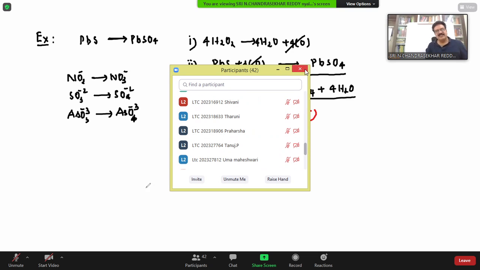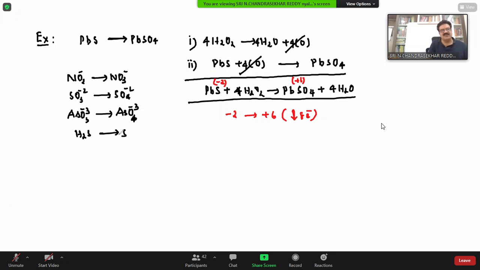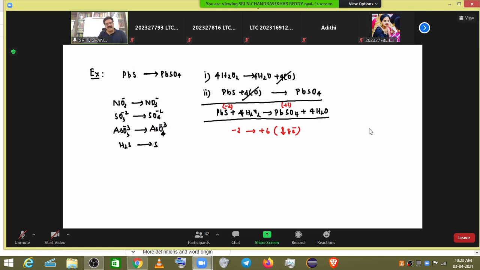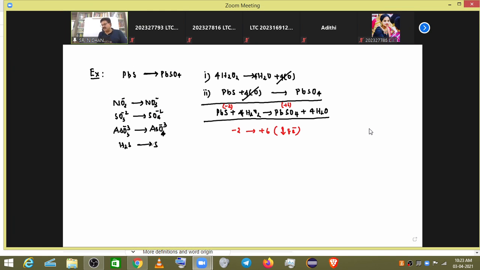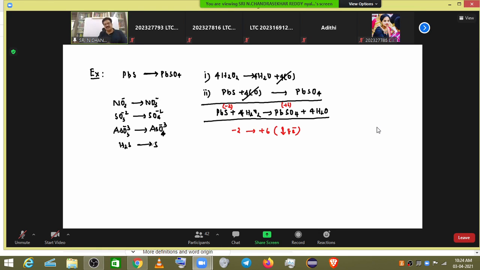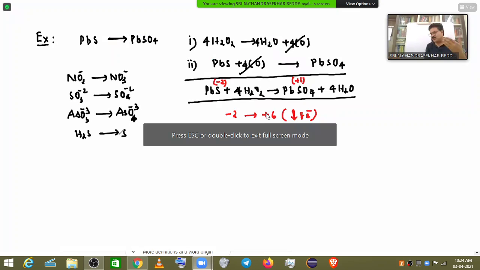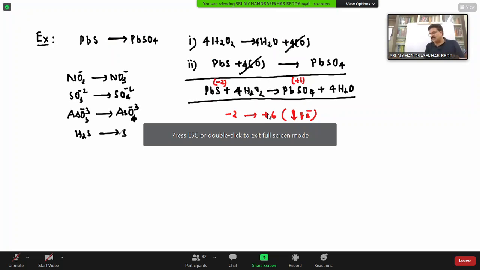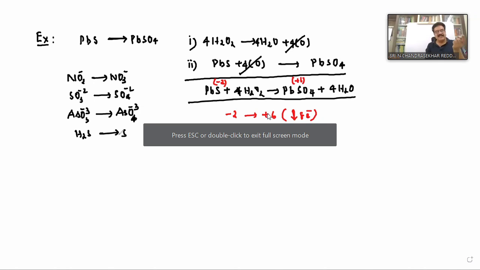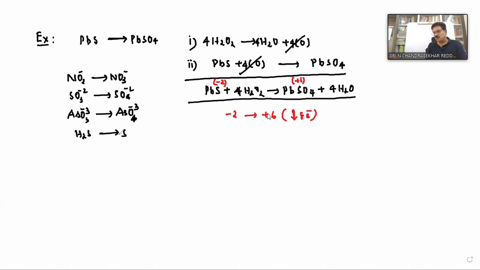Next, it oxidizes hydrogen sulfide, H2S, into sulfur. It liberates iodine gas with potassium iodide. Then it changes ferrous sulfate to ferric sulfate, and potassium ferrocyanide into potassium ferricyanide. It changes manganese salts, Mn plus 2 salts, into MnO2, and Fe plus 2 salts into Fe plus 3. Like this, many reactions are there.